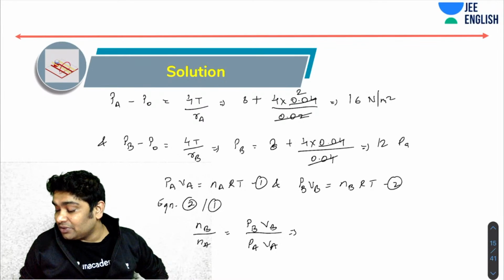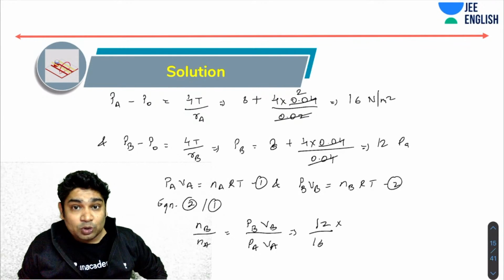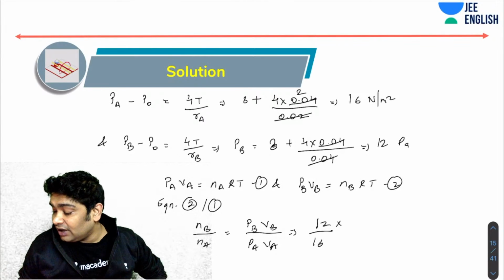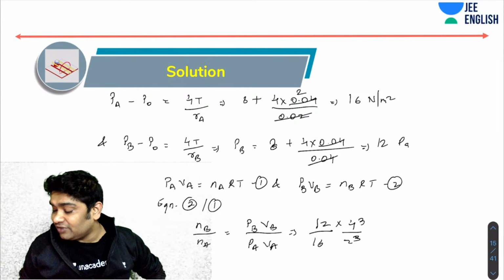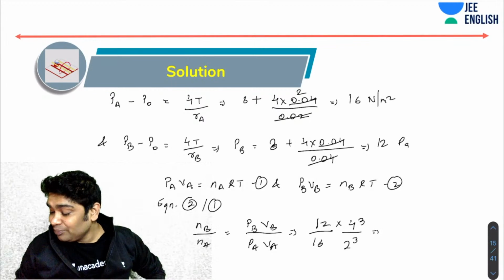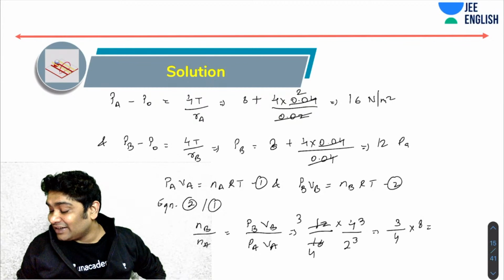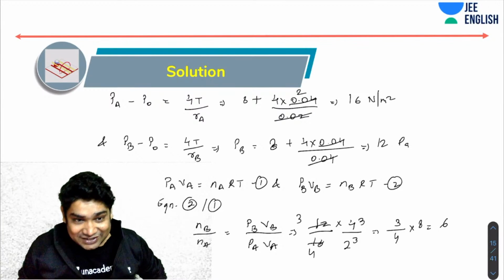Now, all I need to do is just substitute the values 12 over 16, and the volume would be proportional to R cube. Okay, so instead of here, I will have 4 cube, and here I'll have 2 cube. Again, I'm not converting this because in the ratio, the conversion factors would cancel themselves out. Okay, so what you realize is that this is 3 is 4, and then this would also be 8, 2 to the power of 3. Okay, so I will have 3 over 4 into 8, which is in fact 6. Okay. So yes, 6 is to 1 is the correct answer.